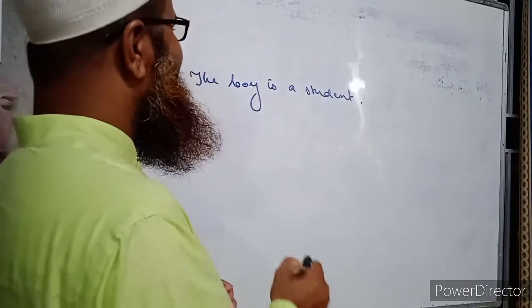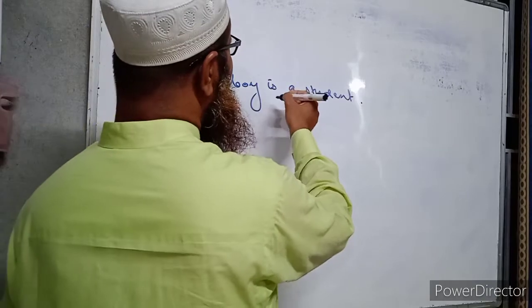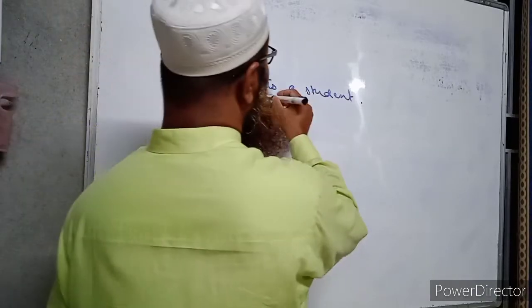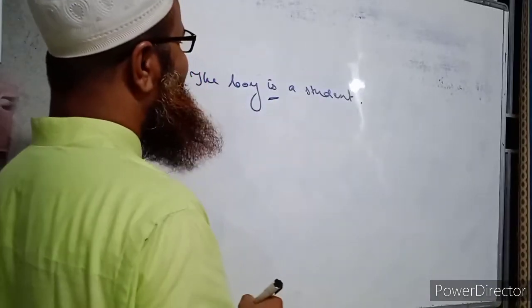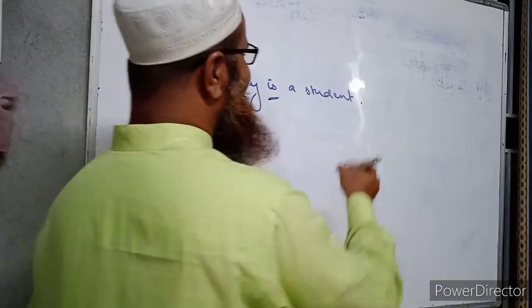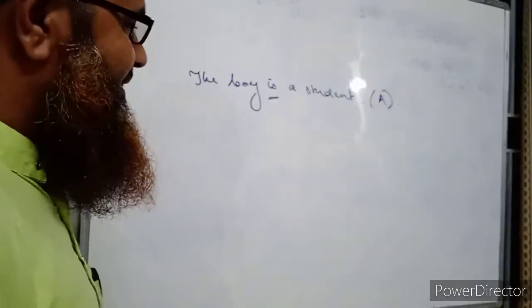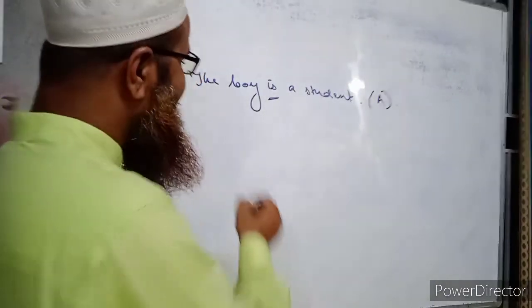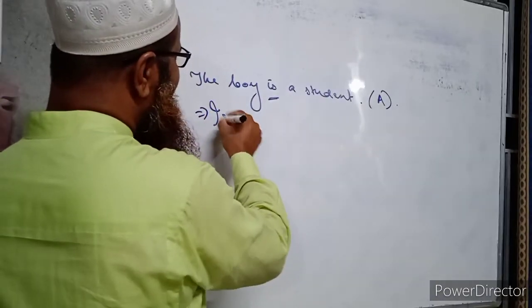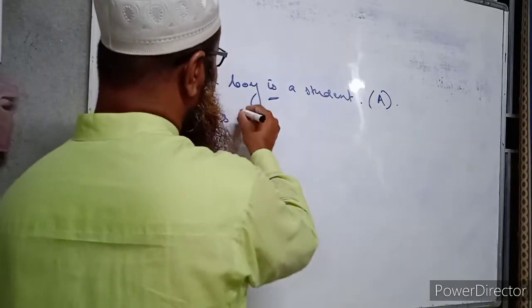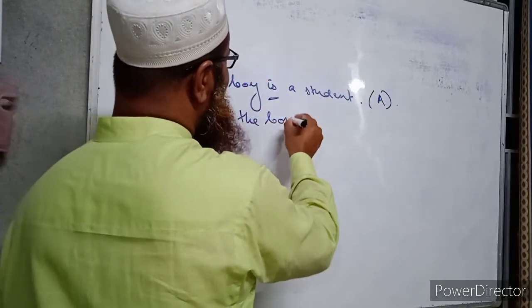You see, there is "is" in the sentence, and this is the verb here. And if we want to turn this sentence from assertive to interrogative, then we have to put is before the subject, the boy.